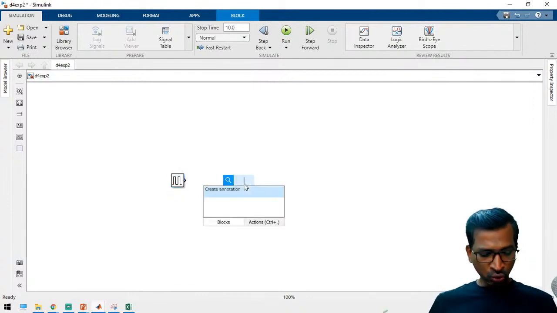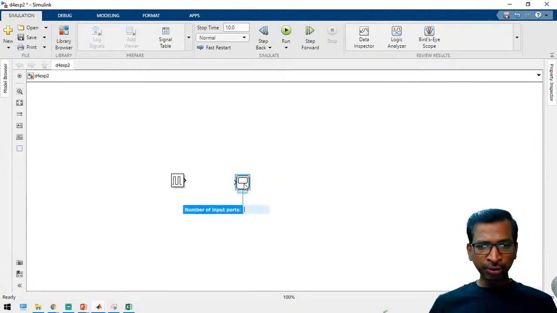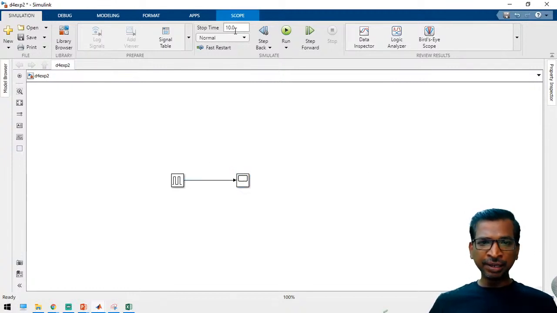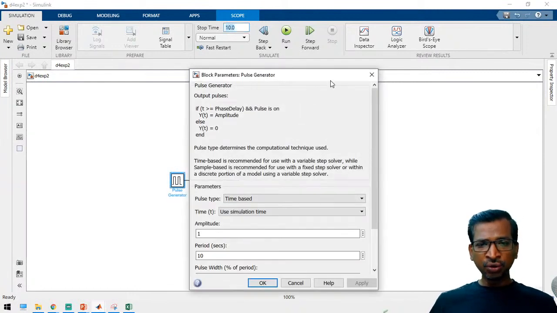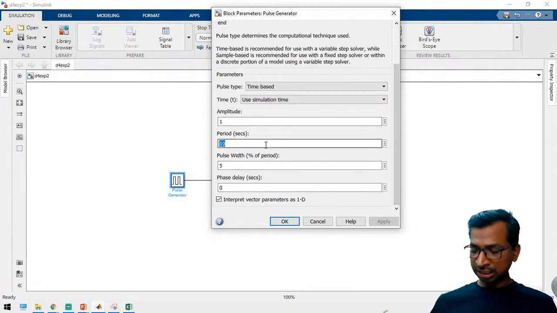So take a scope to see the output, connect the pulses, and the time, let us keep it 10 seconds. And similarly we are going to run this pulses for 10 seconds. Sorry, 10 pulses we are going to run in the 10 seconds. So in that case you have to keep the period as 1 second and the pulse width will be 50%.